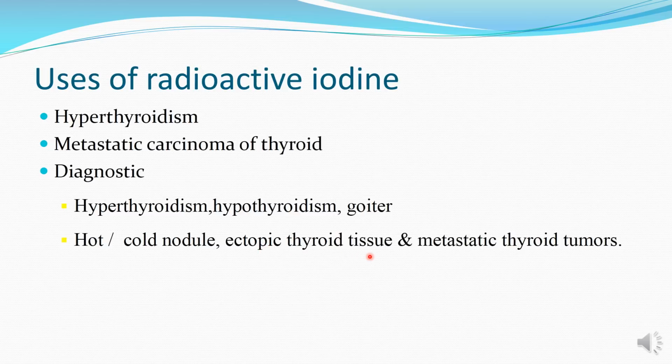Ectopic thyroid tissue can also be seen in a full body scan by this radioiodine. Any ectopic thyroid tissue will be seen as a hot area, which means that it is actively taking up the iodide from the body. Metastatic thyroid tumors can also be detected, because they will also take up the iodine.